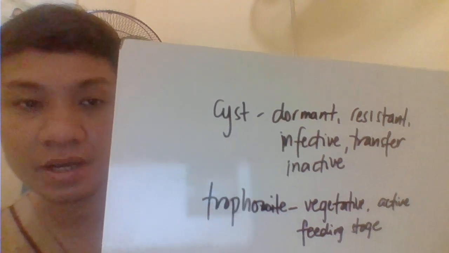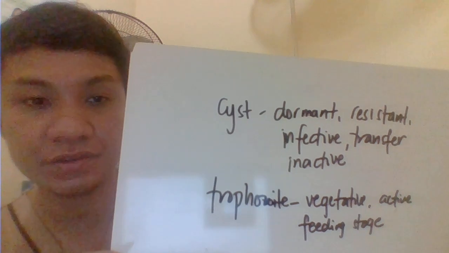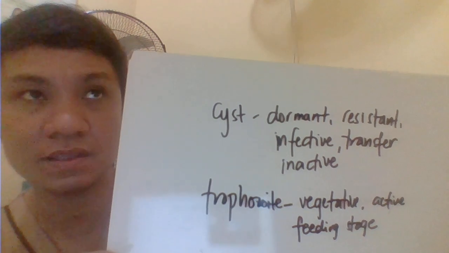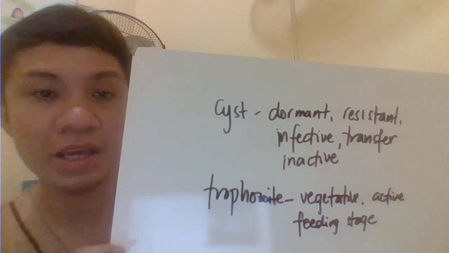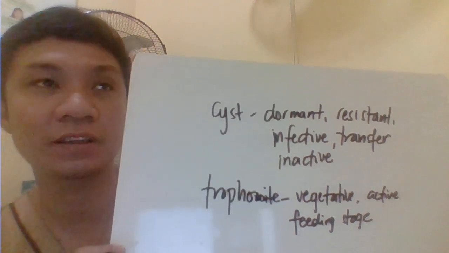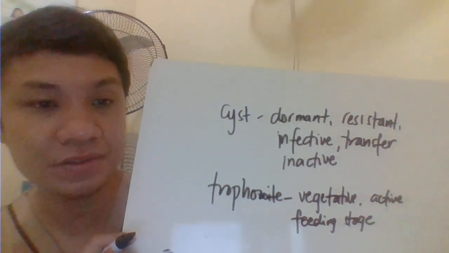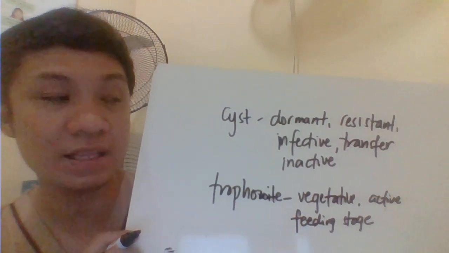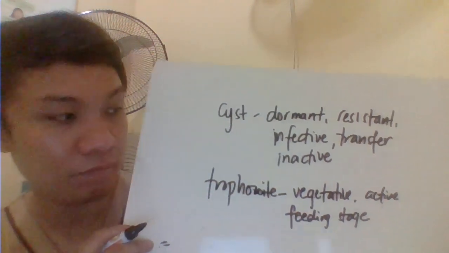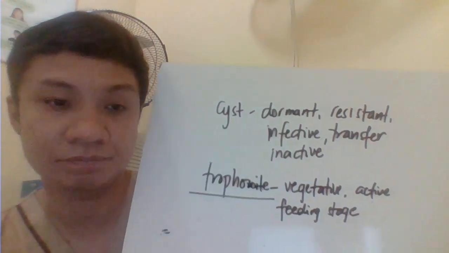Okay, for the stages of your amoeba, we have here the cyst and the trophozoite stage. So for the cyst, it is the dormant, resistant stage. This is the infective stage. You get infected by the cyst. You will not get infected by the trophozoite. So kahit kumain ka ng stool na may trophozoite, you will not get infected. For the trophozoite, this is the feeding stage, but this is also the active stage because this is the one which moves. So ang trophozoite lang natin ang may pseudopodia. Ito wala siyang pseudopodia.